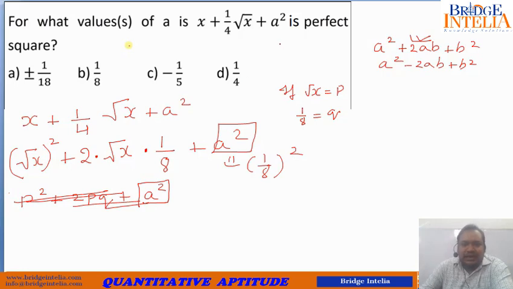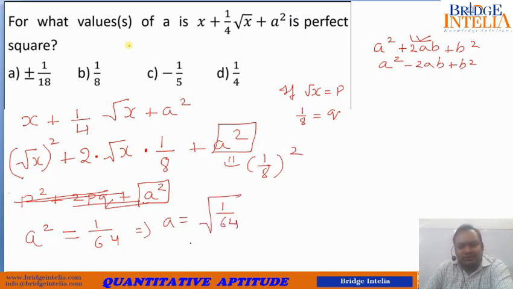So a square, so for what value of a? So it means a square must be equal to 1 by 64. So from here you can conclude that a must be equal to square root of 1 by 64. So plus minus both are acceptable.